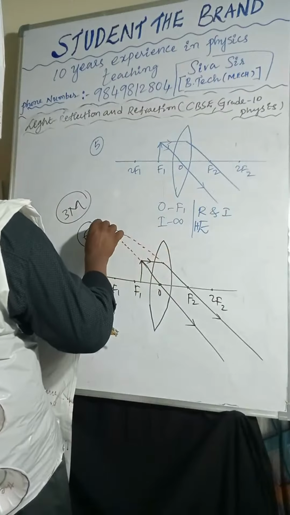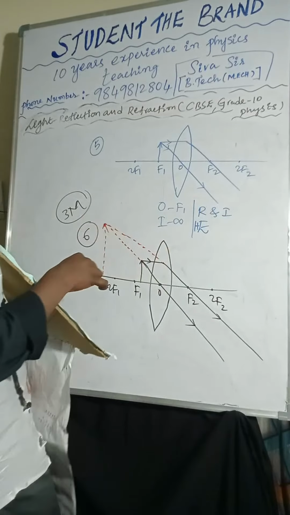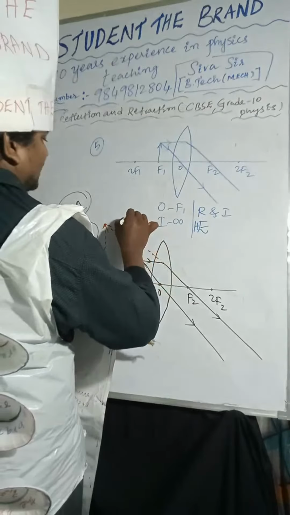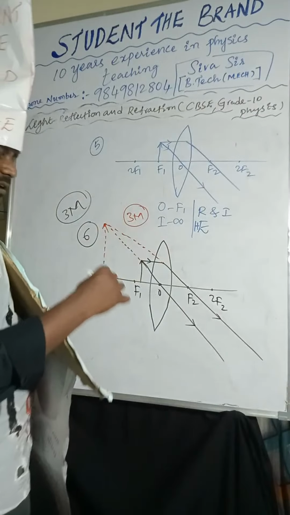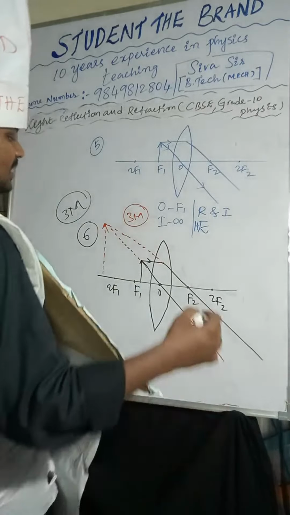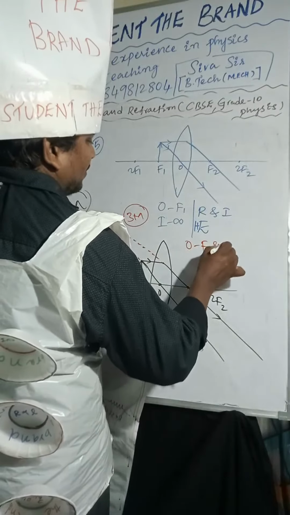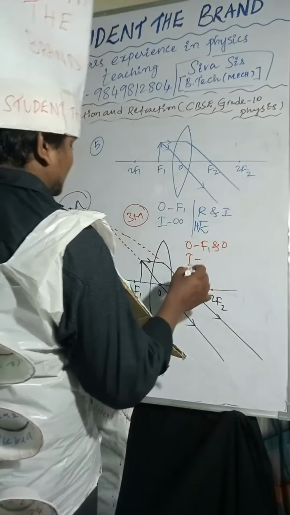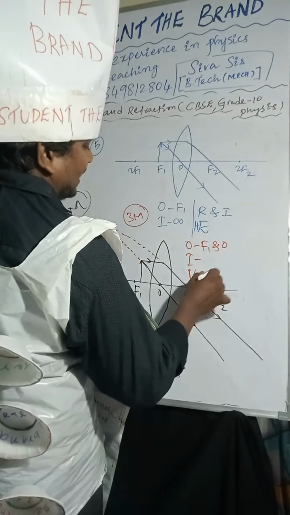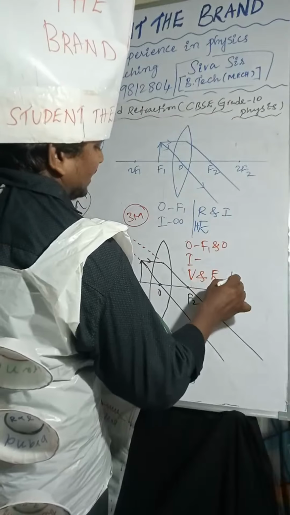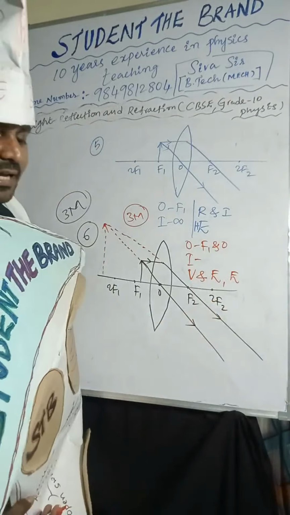Everybody listen, the image will form on the same side of the lens. Very, very important for a 3 marks question. Object is placed between F and O. Image will form on the same side of the object. Nature: virtual, erect and enlarged.